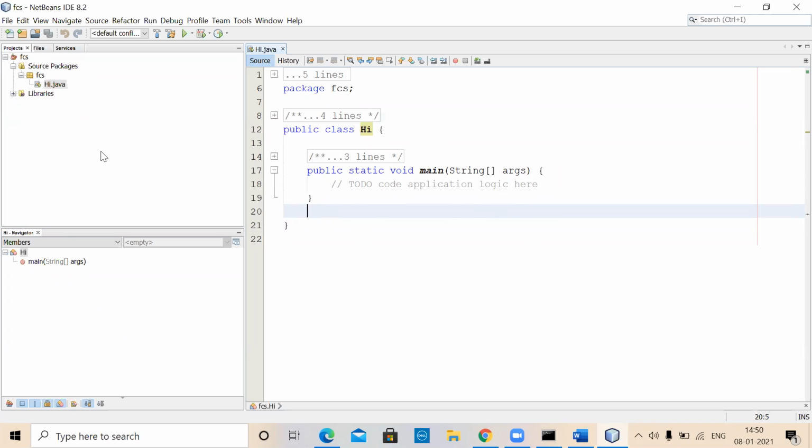So essentially, if you pay attention to this project area, FCS is a project, and project-related source programs are all stored here. Any libraries can be stored here too. Under this FCS, you have hi.java. The project name is FCS. Within the project FCS, there is a package called FCS package. A package is useful in order to group a number of related classes together as one entity.